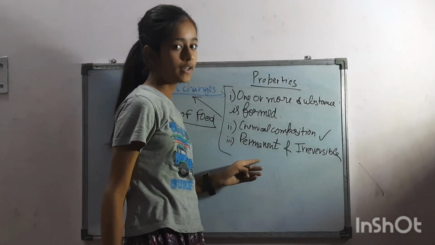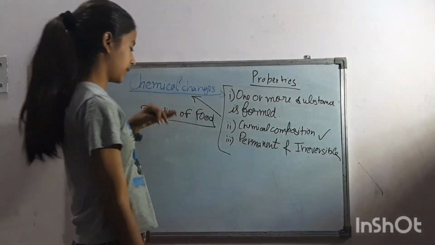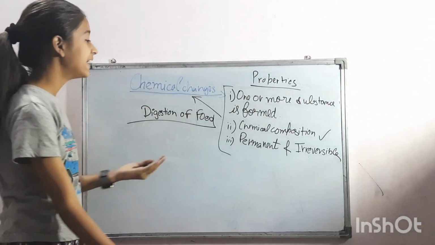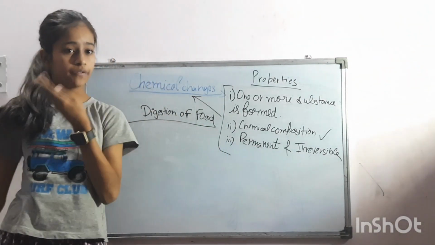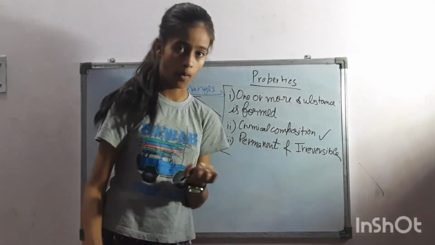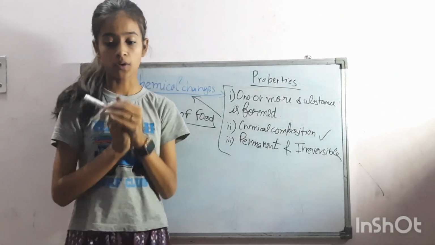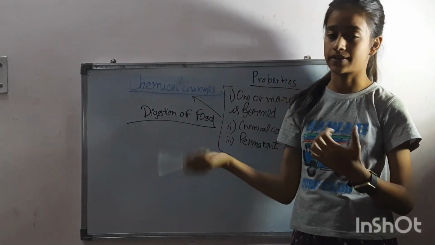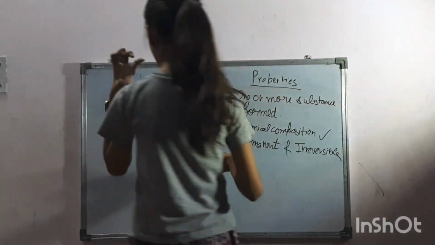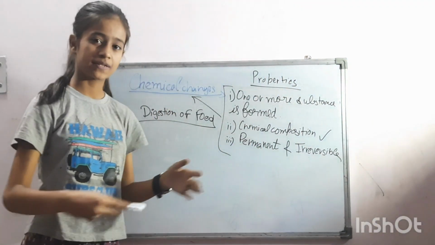It is permanent and generally irreversible because when the food is digested, it cannot be reversed back to undigested food. So this was all about physical and chemical changes and some other types of changes.